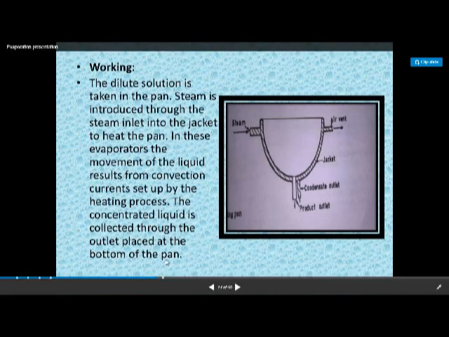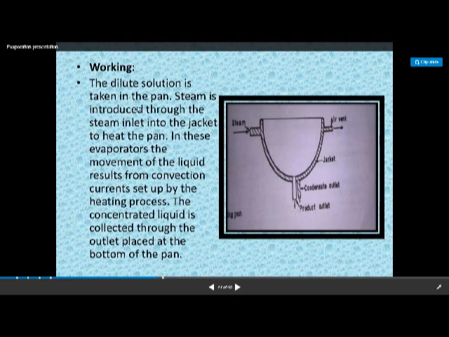Now, in the working of this evaporating pan, see, this is the evaporating pan. If you go through the diagram, this is the inlet through which we are passing the steam. This is the air vent, through which the cooled steam goes out. This is the jacket of the evaporating pan, in which the steam is present. This is the condensate outlet, through which the condensed steam goes out. And this is the product outlet, through which the product goes out.